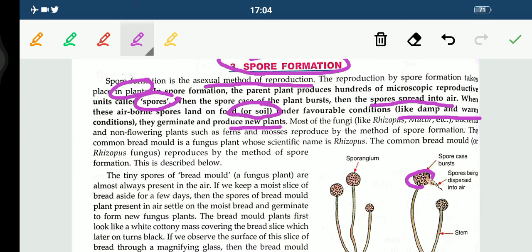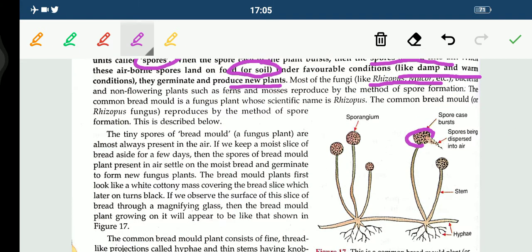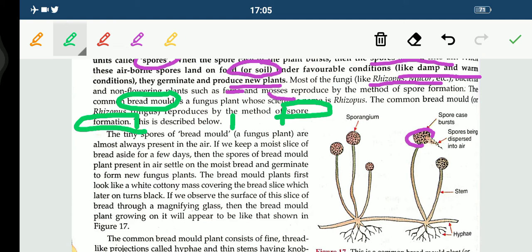Now most of the fungi, like Rhizopus, Mucor, etc., bacteria, and non-flowering plants such as ferns and mosses, reproduce by the method of spore formation. The common bread mould, you must have seen the green color like structure on the slice of bread, that is the Rhizopus fungus. The common bread mould or Rhizopus fungus also reproduces by this method. It is nothing but the Rhizopus.